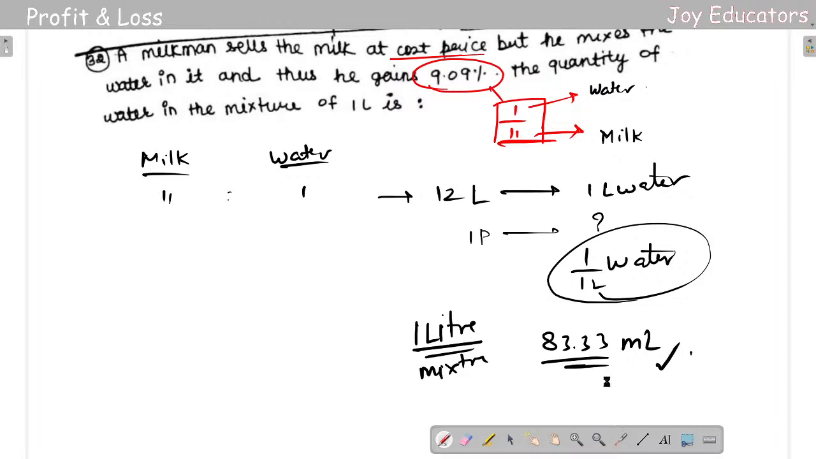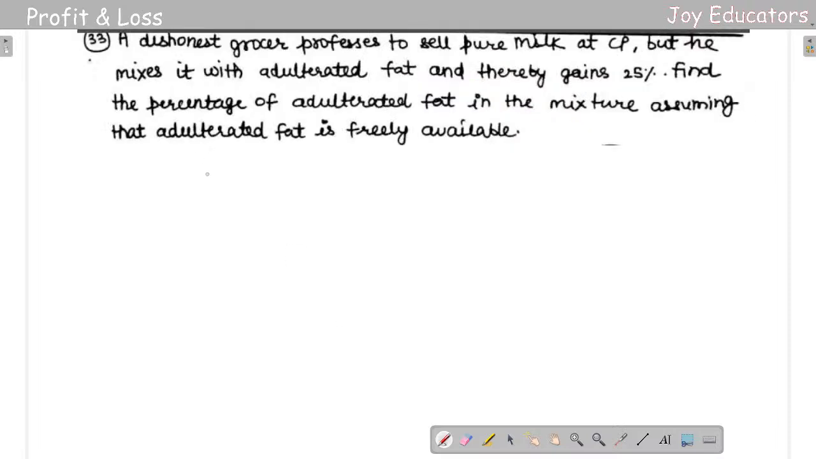So next question is very simple. A dishonest grocery process to sell pure milk at cost price, but he mixes it with adulterated fat and thereby gains 25%. Find the percentage of adulterated fat in the mixture, assuming that the adulterated fat is freely available.